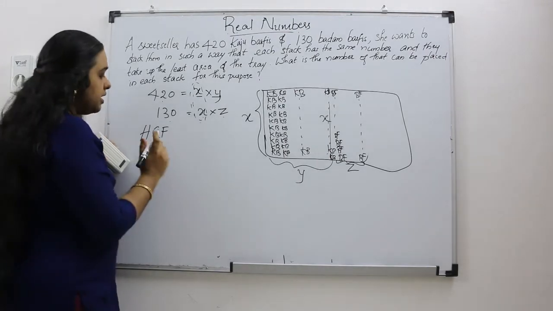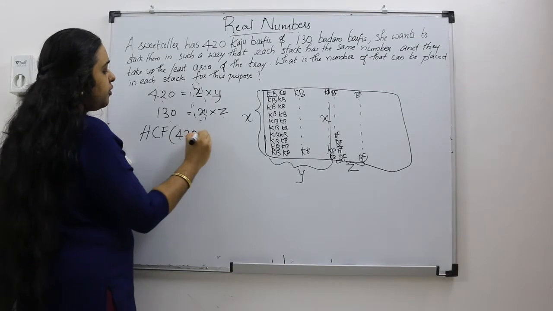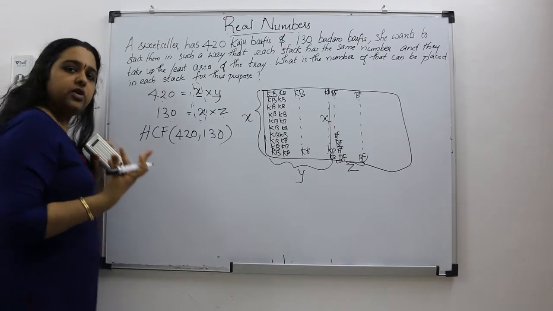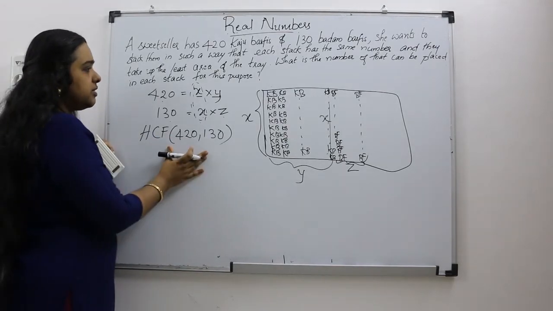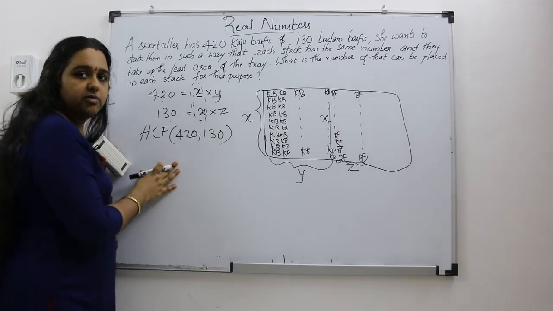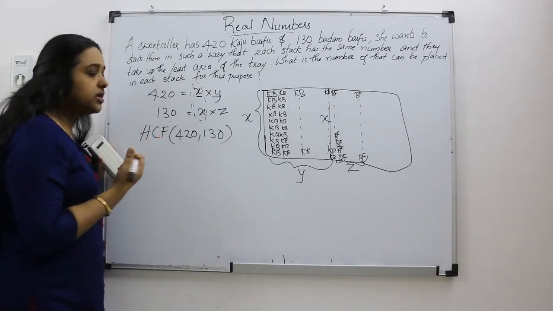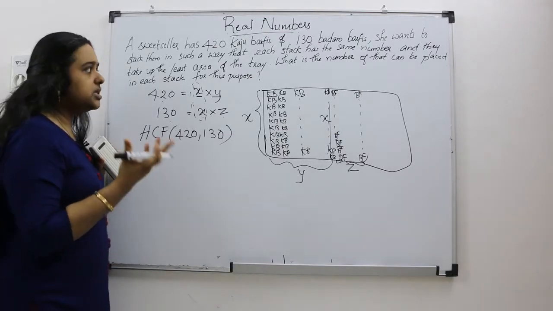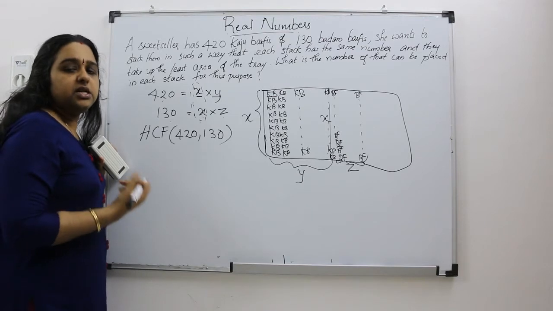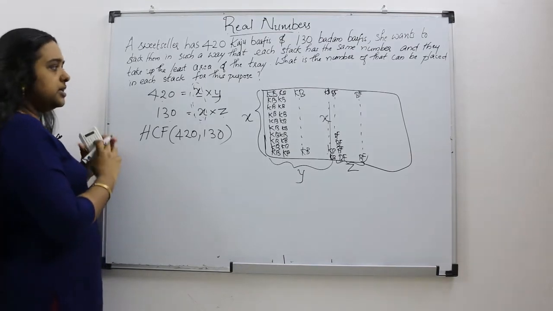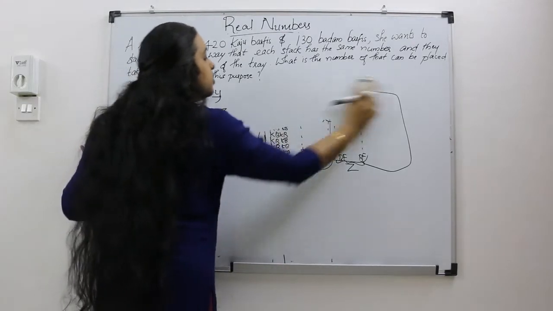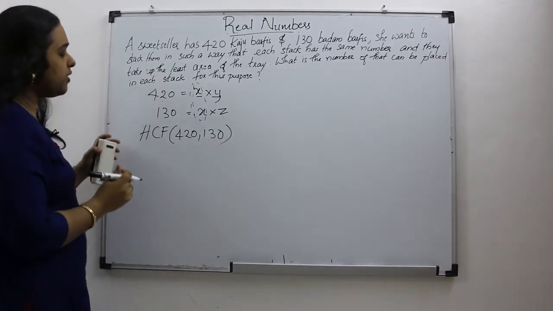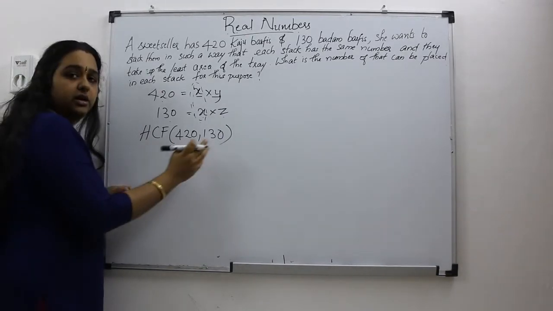Clear? So we have to find the HCF of 420 and 130. We know how to find the HCF of two numbers. We have Euclid's division lemma, or Euclid's division algorithm. It's very easy to find the HCF of two numbers. It's just division and substitution only. Okay, this is clear? Then we will move on to Euclid's division lemma and find out x. So we are going to find the HCF of 420 and 130.